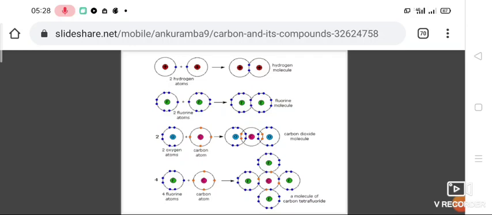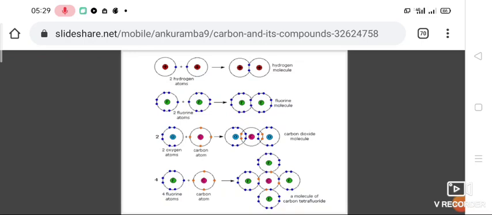So the first one shows the formation of hydrogen. This is the electron dot structure, and when they combine, in the middle are the two electrons, that is the shared pair of electrons. So the bond formed is a single covalent bond. In this way, both hydrogen atoms combined become stable, with the same electronic configuration as the nearest inert gas, helium.